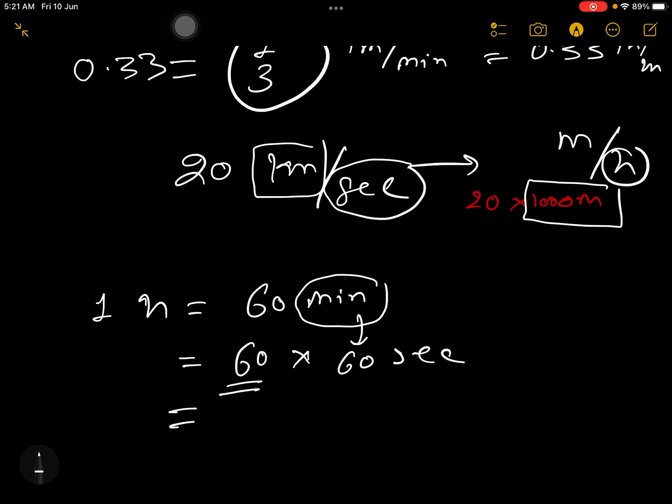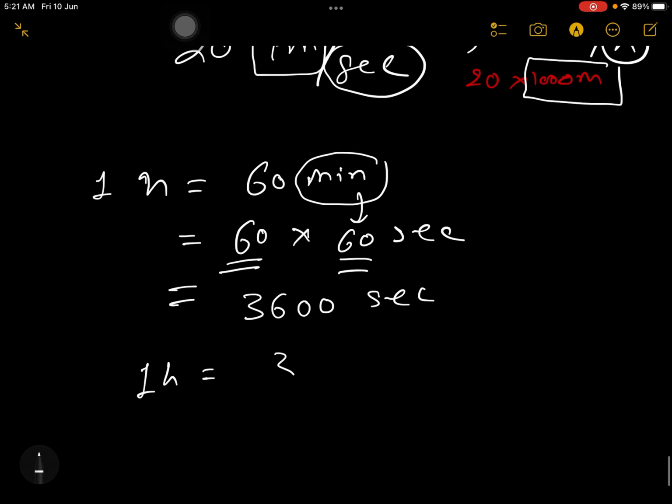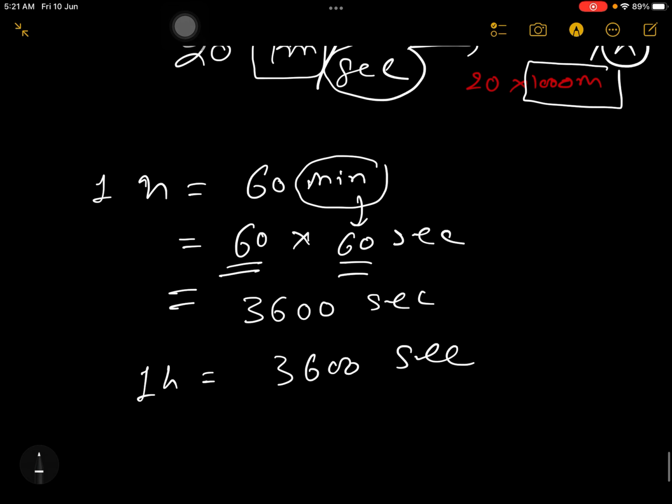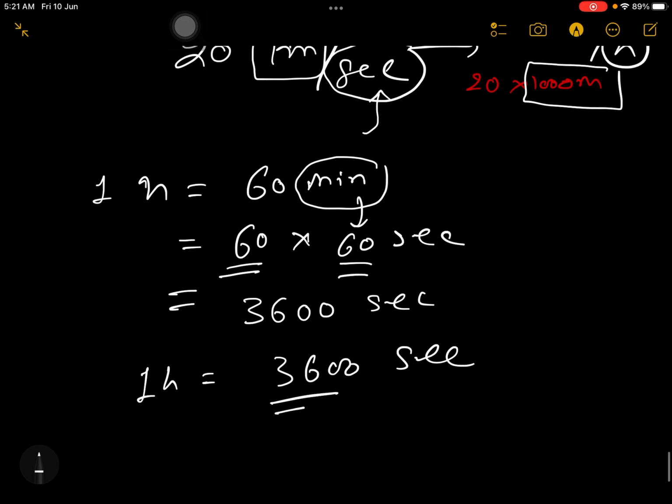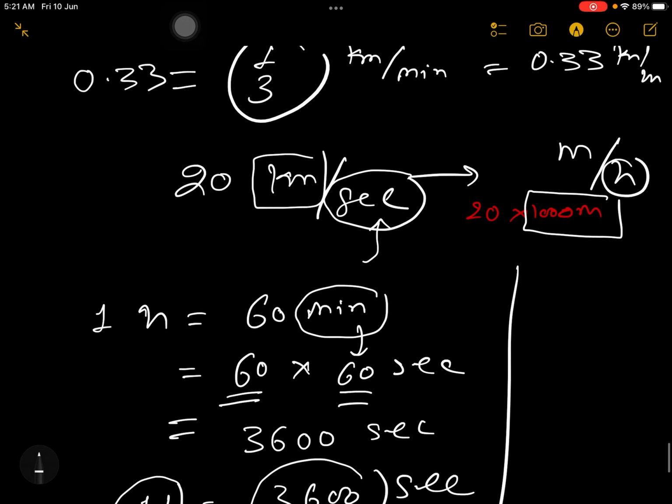So when you multiply this 60 and 60, 3600 seconds will come. Now you got the answer that 1 hour is equal to 3600 seconds. Now a student will think that here they will replace 3600. No guys, don't do it in a hurry, don't make a mistake. What is the data? Focus on the data. 1 hour is equal to 3600 seconds, and your answer is already in seconds. I am converting this second into hour.